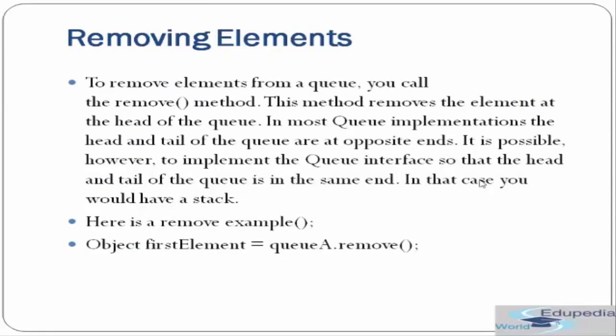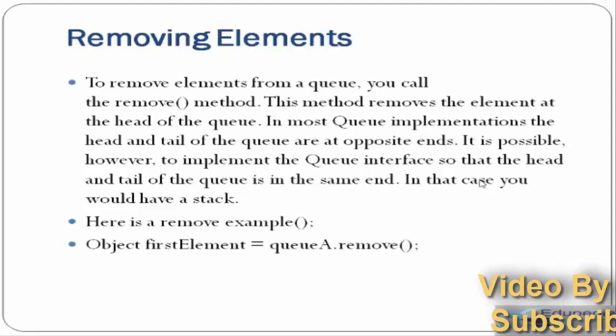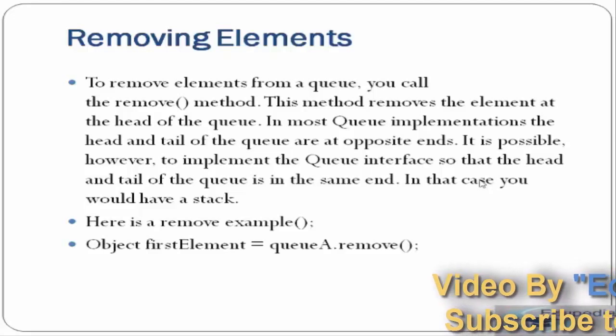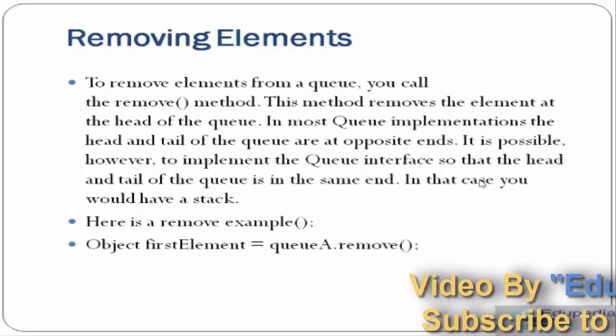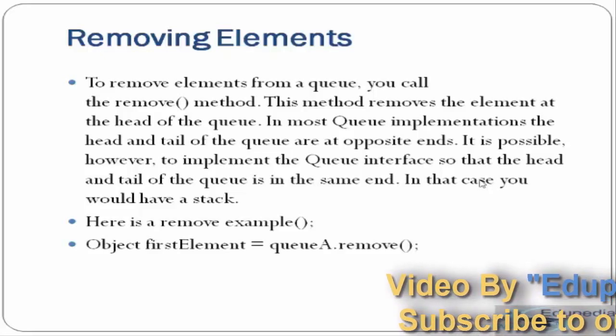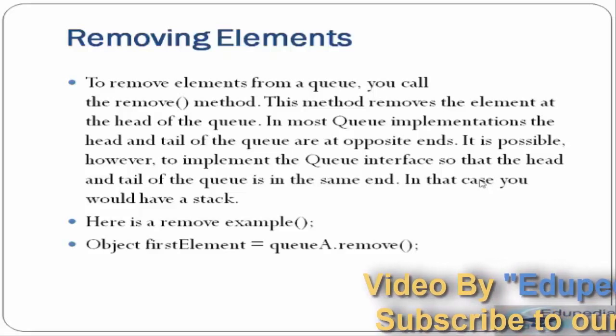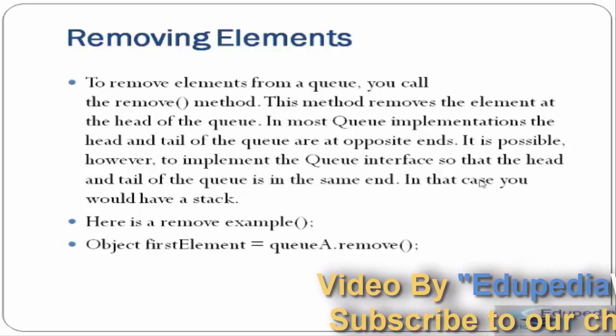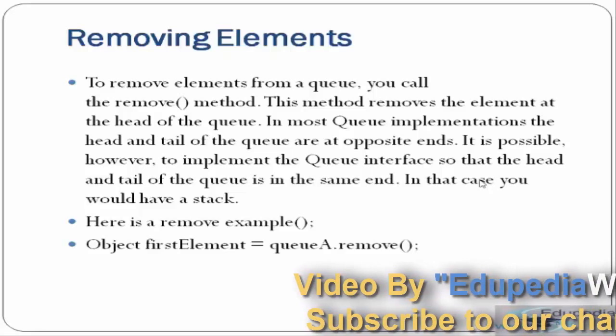Now removing elements. To remove an element from a queue, you call the remove method. This method removes the element at the head of the queue. In most queue implementations, the head and tail of the queue are at opposite ends. It is possible, however, to implement the Queue interface so that the head and tail of the queue are at the same end. In that case, you would have a stack. So if that becomes true, then it will actually become a stack implementation. Well, stack is also a part of collections, but right now we will just concentrate on queue.